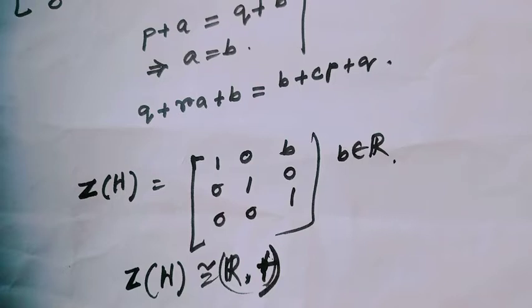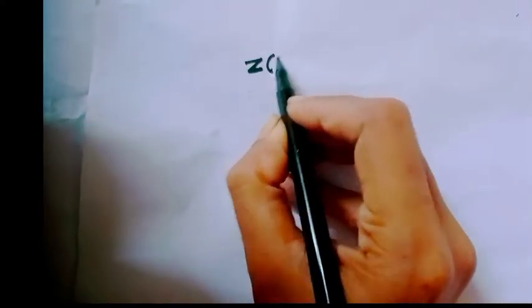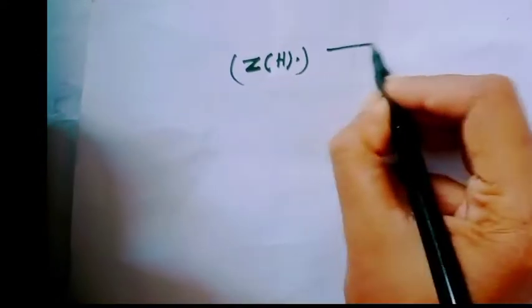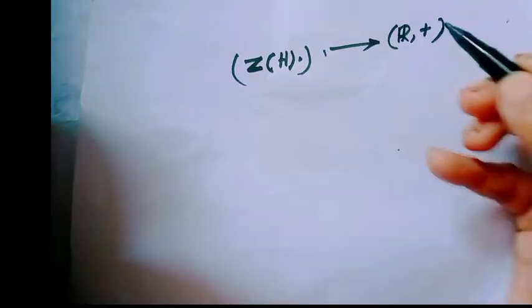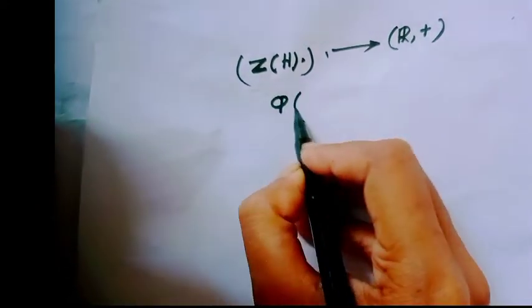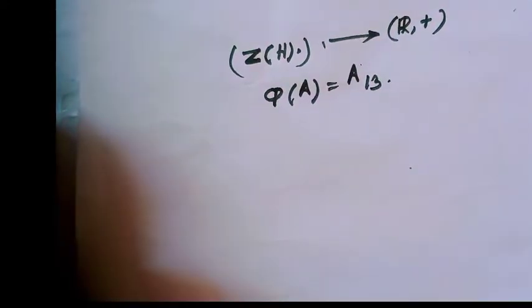Consider a mapping φ from Z under multiplication to the real numbers under addition, where φ(A) = A13. Why A13?